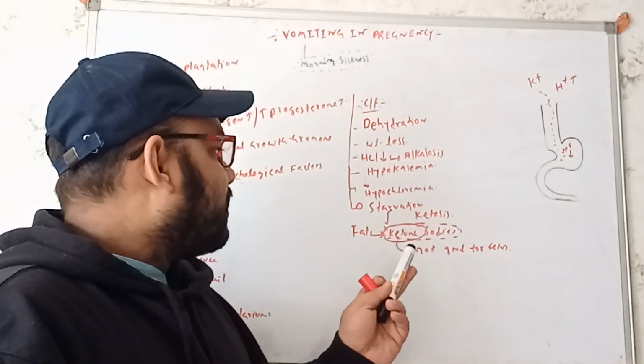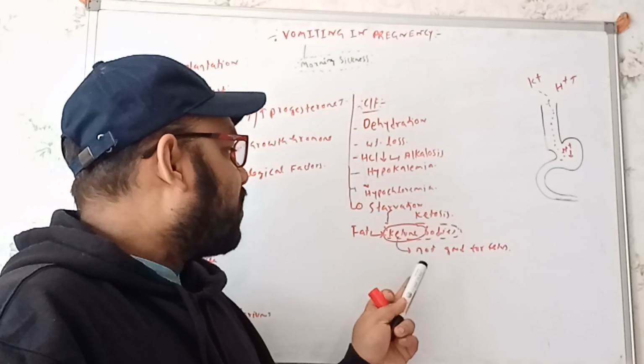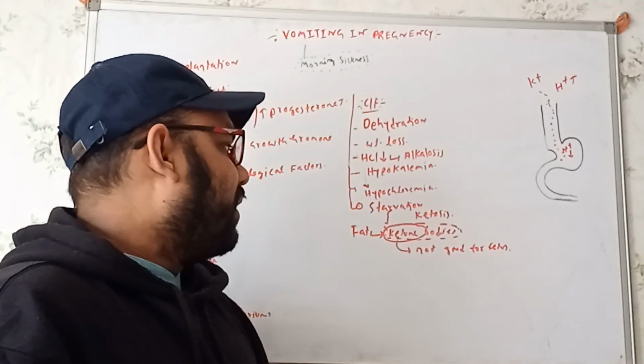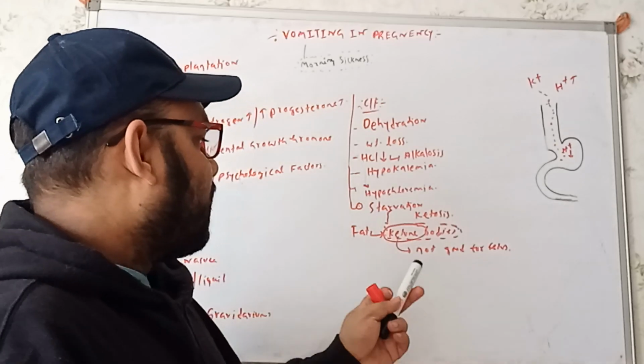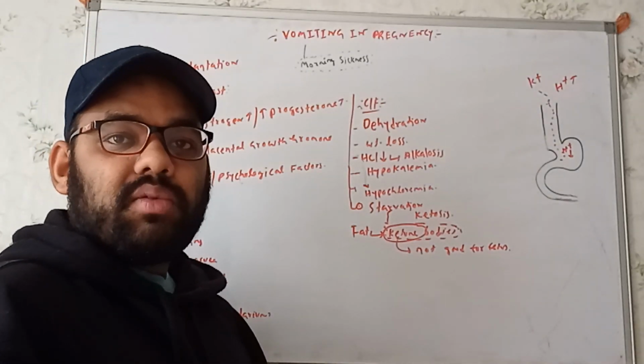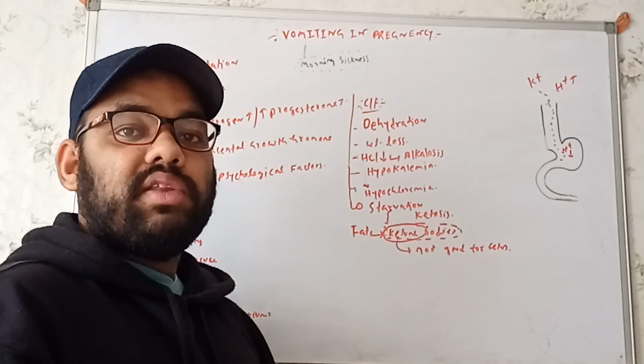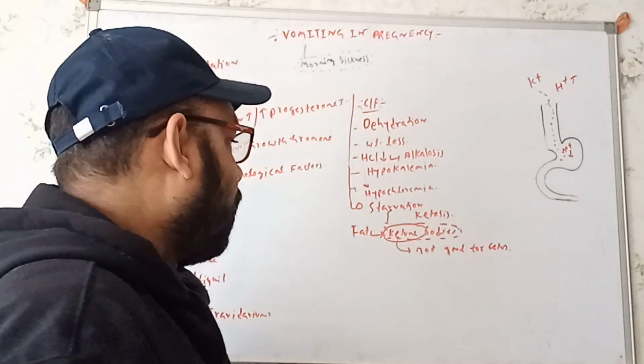And as the woman is not taking any kind of food, we'll see the starvation ketosis, right? The fat of the body will start breaking down, so we'll see the formation of ketone bodies. These ketone bodies will supply the energy to the woman, but these ketone bodies are not good for the fetus, right? So remember these things. Okay.